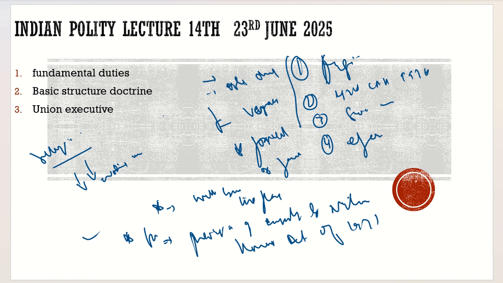It is not enforceable. It was not originally part of the constitution, and we had borrowed it from the USSR. Right now, which constitutions have the fundamental duties? It is India's constitution and Japan's constitution. In the rest of the world, there is no scope of the fundamental duties. So this is the fundamental duty.